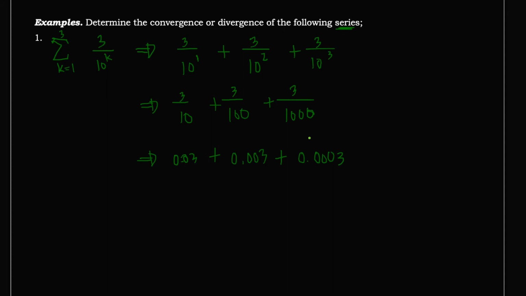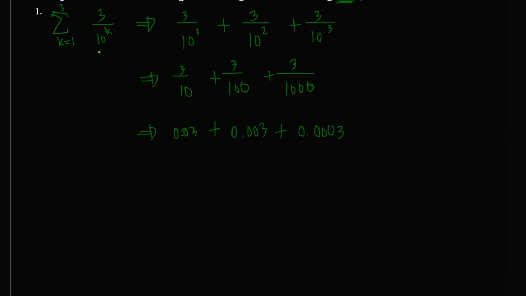So if the given series has an upper limit, you need to stop. Okay, but for example, the given series has no upper limit. Let's say we will rewrite the given series here, I will change the color, as k from 1 to infinity of 3 over 10 raised to k.